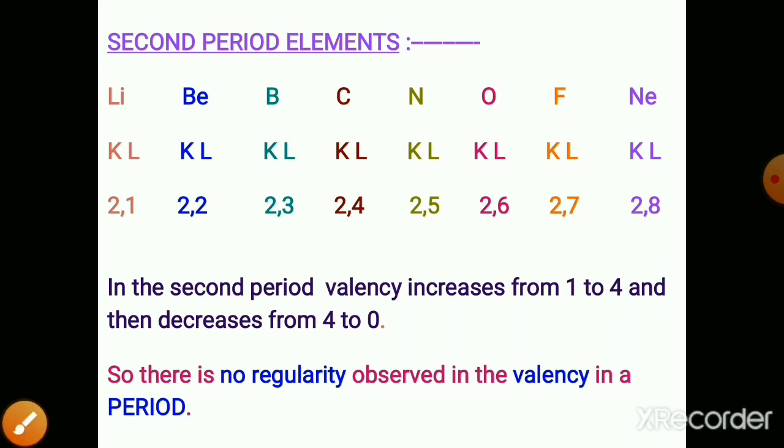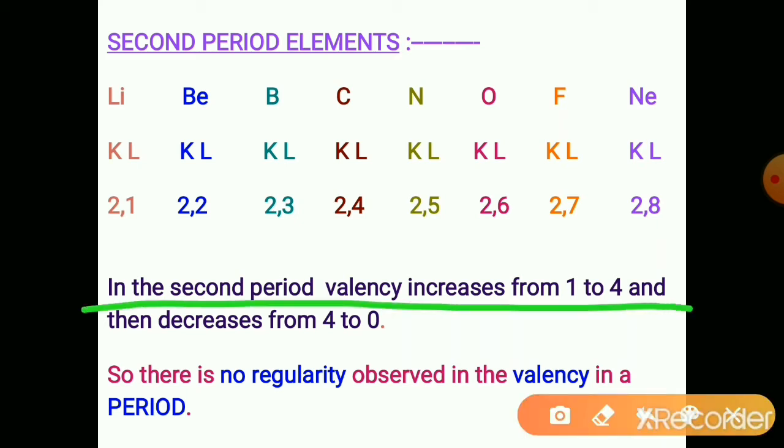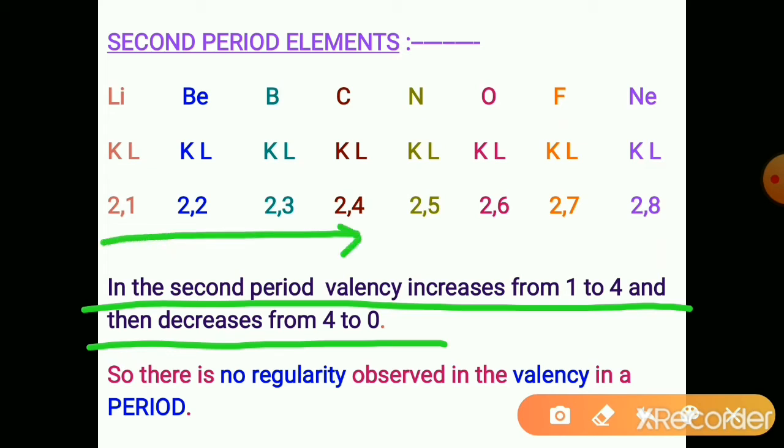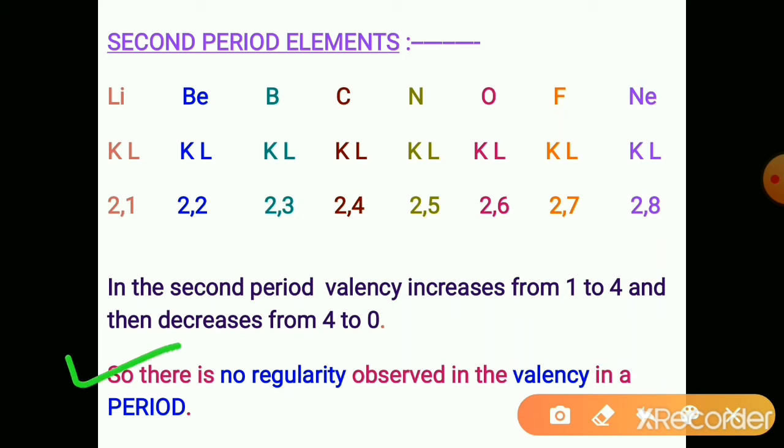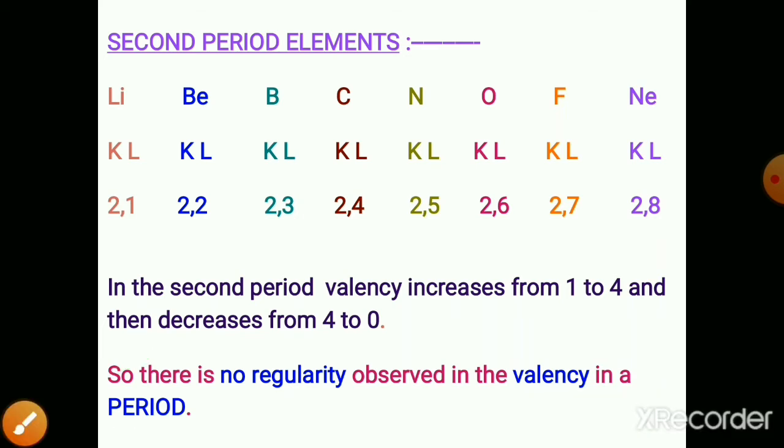So in the second period valency increases from 1 to 4 and then decreases from 4 to 0. So there is no regularity observed in the valency in a period.